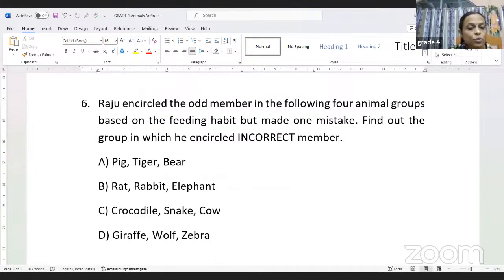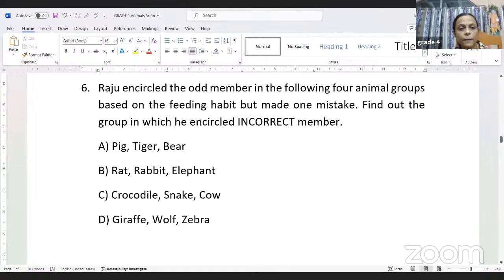Then we have two herbivores, giraffe and zebra, and the wolf is a carnivore. So I think the question is a little bit not okay. So let us move ahead, children. Because in all the groups, we have a combined thing of everything. In the first group, we have omnivores and carnivores. In the second group, omnivores and herbivores. In the third group, carnivores and herbivores. And in the fourth group also, carnivores and herbivores.